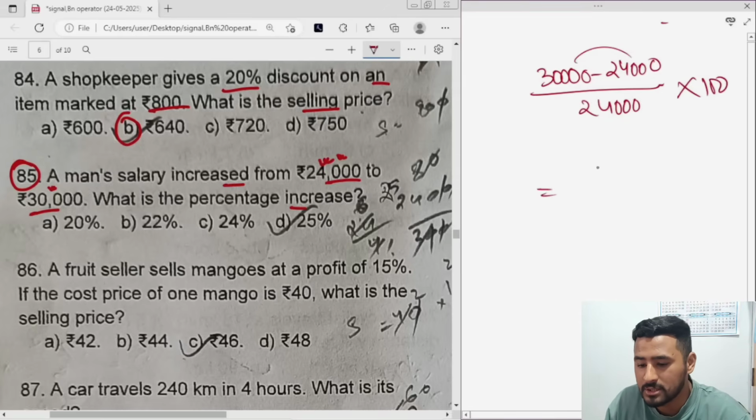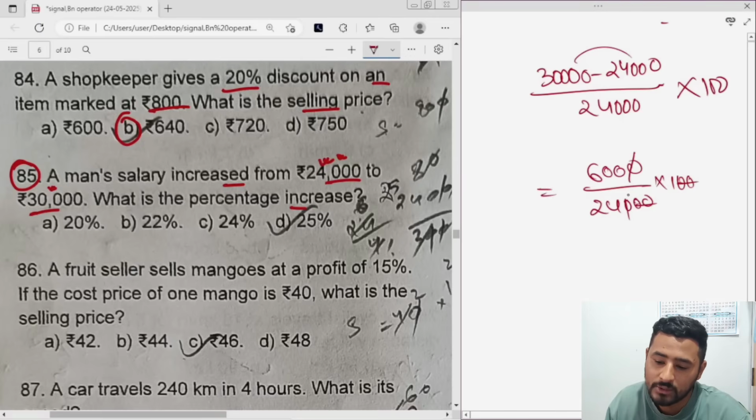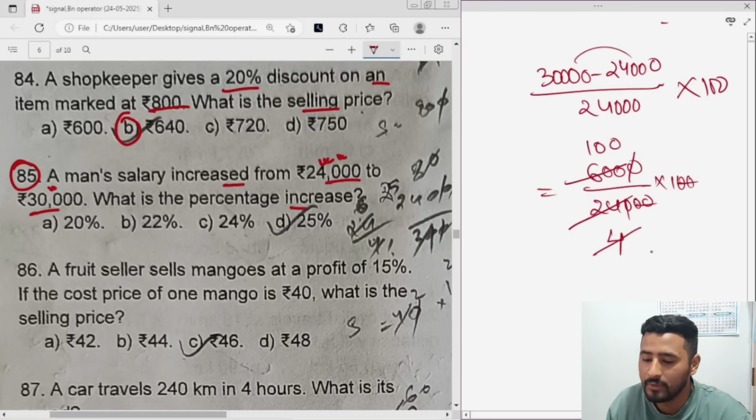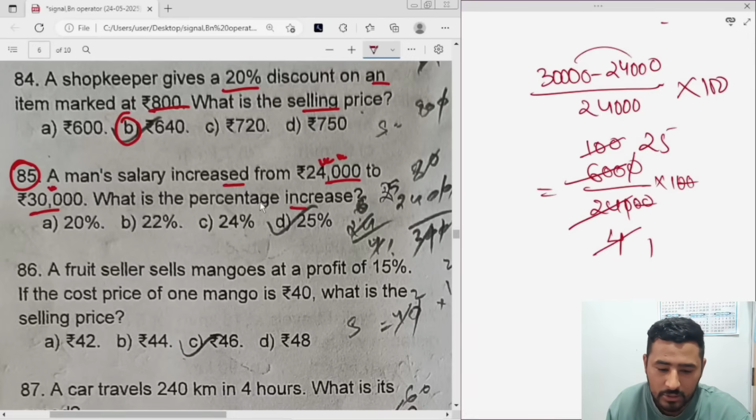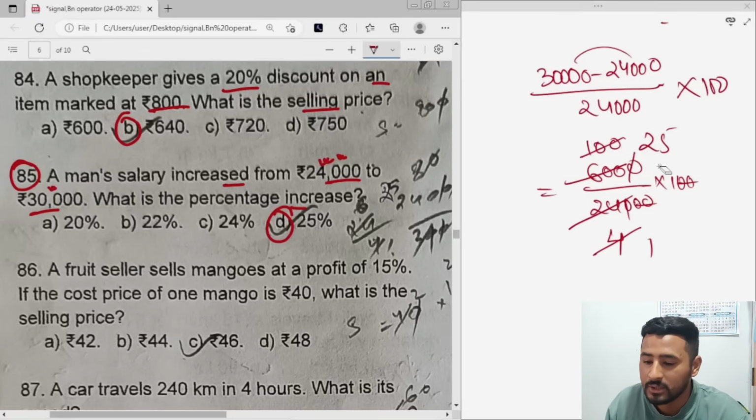Subtract, and you get 6,000 divided by 24,000 into 100. Cancel the 0s. 6 into 4 is 24, so you get 25. So 25% is the correct answer. So option D will be the correct answer for question number 85. I hope it's clear.